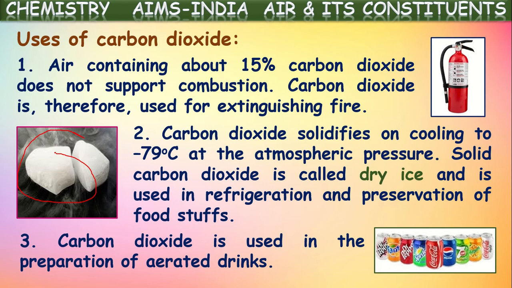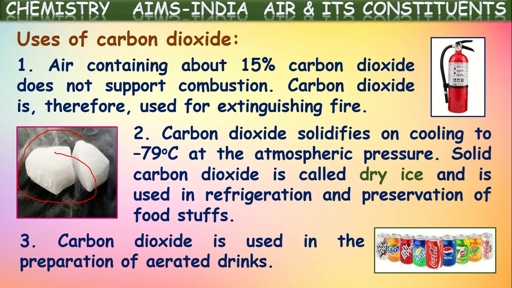You might have seen soda carts. If you go and ask for a soda, first they fill some water into a glass bottle, keep this bottle in a certain machine, and press it. Have you observed this? That machine is connected to a carbon dioxide gas cylinder kept at the bottom of the cart. When they press the nozzle of the machine, carbon dioxide comes through the tubes and dissolves into the water in the bottle at very high pressure.